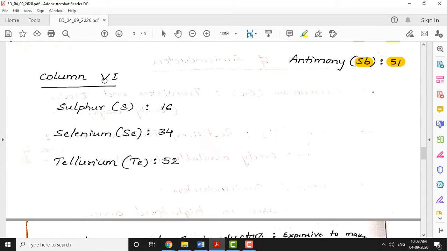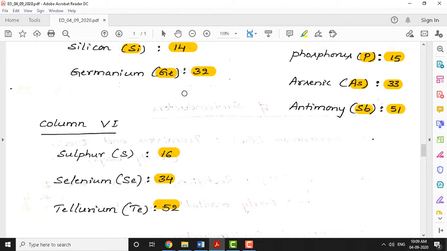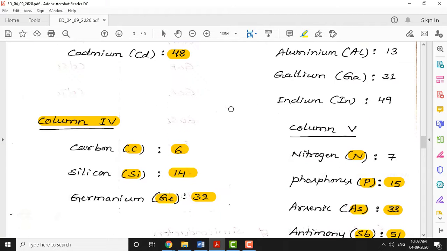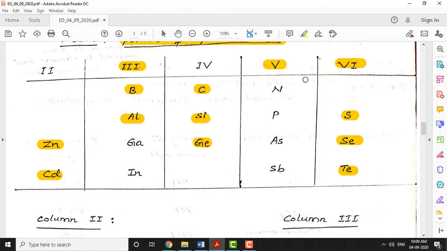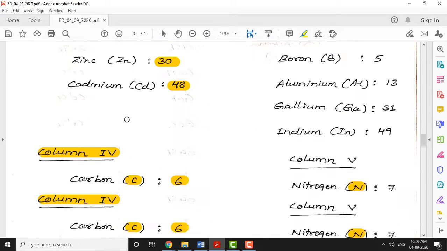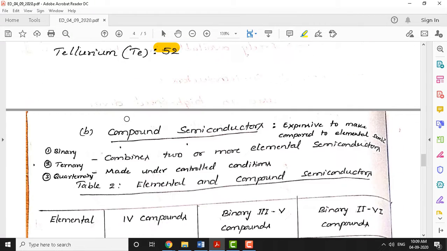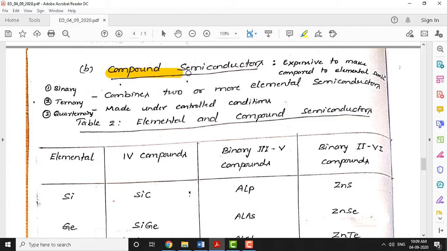Lastly, column 6 elements: sulfur, selenium and tellurium, whose formulas are S, Se and Te, with atomic numbers 16, 34 and 52 respectively. So these are the elemental semiconductors you have seen in the various columns of this portion of the periodic table.